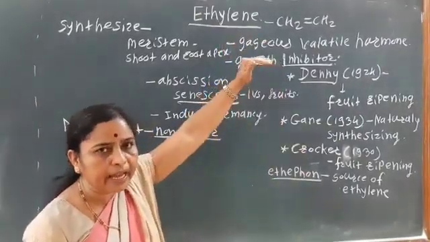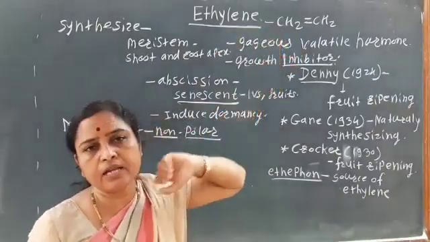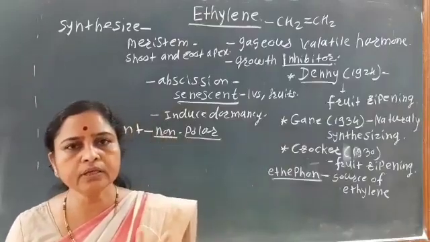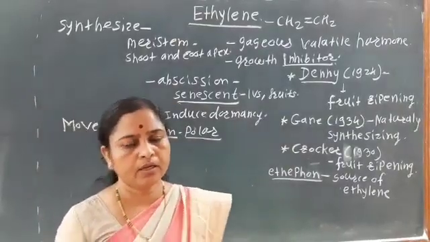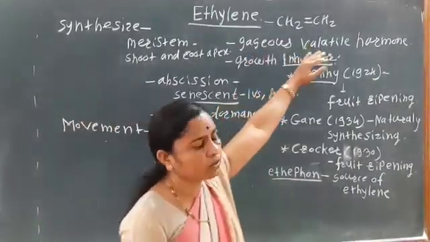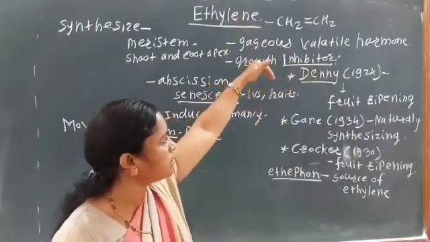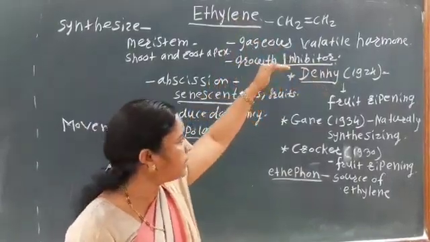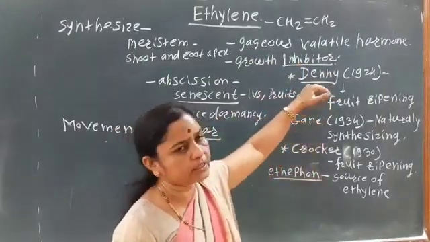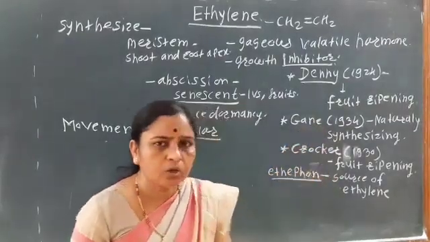Ethylene is a gaseous form. Many times the question is asked, which is the gaseous hormone? So among the 5 plant hormones, ethylene is the only gaseous volatile hormone. Ethylene is a growth inhibitor, and it was discovered and reported by these 3 scientists. First is Daly, then Ghani, and third is Crocker.